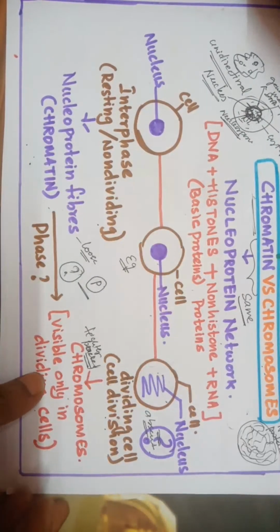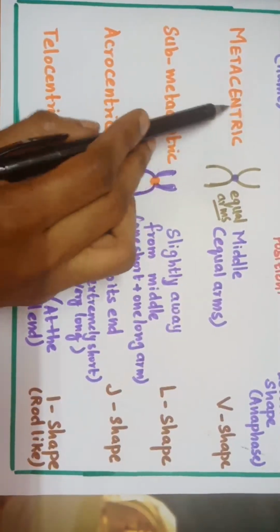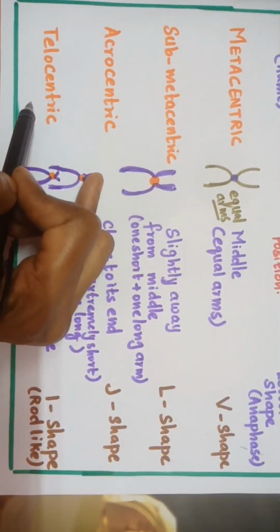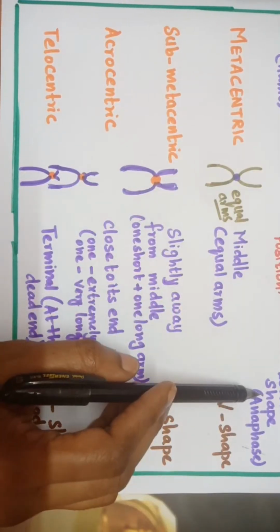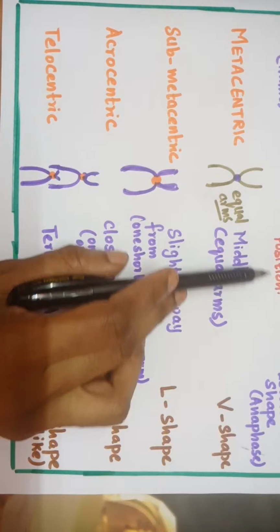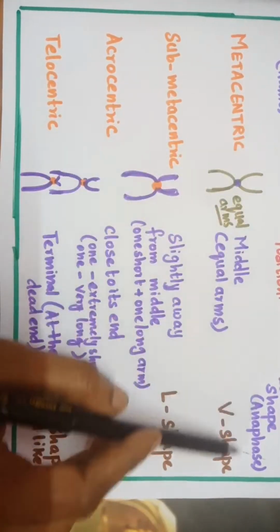Students, now we'll move on to block 3. This side I mentioned the chromosome names based on the centromere position and the shape. The centromere position looks like a particular alphabet shape. Okay, so these 3 are important for the exam.